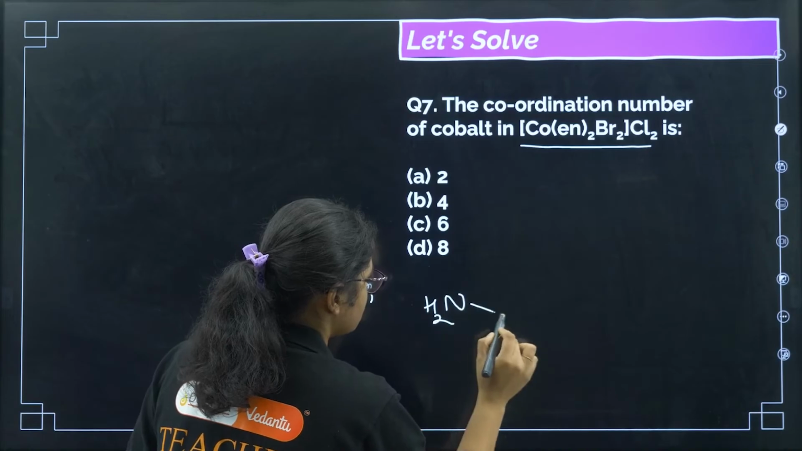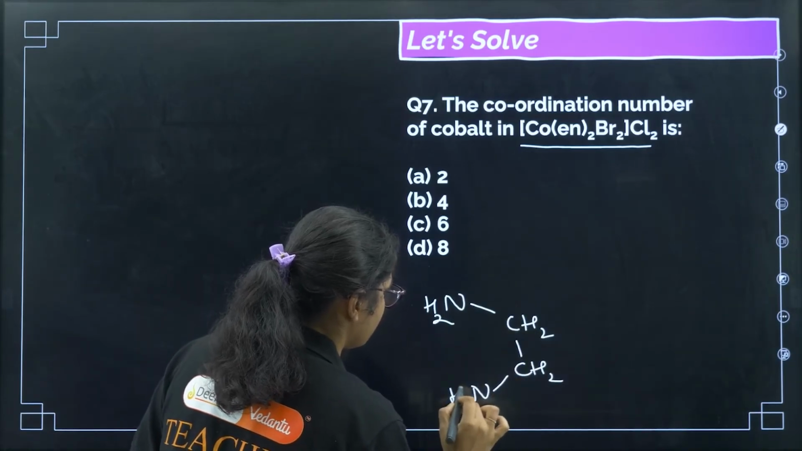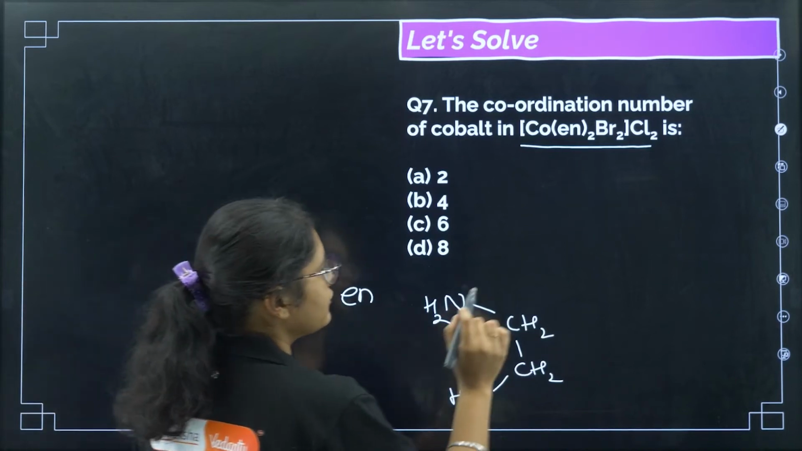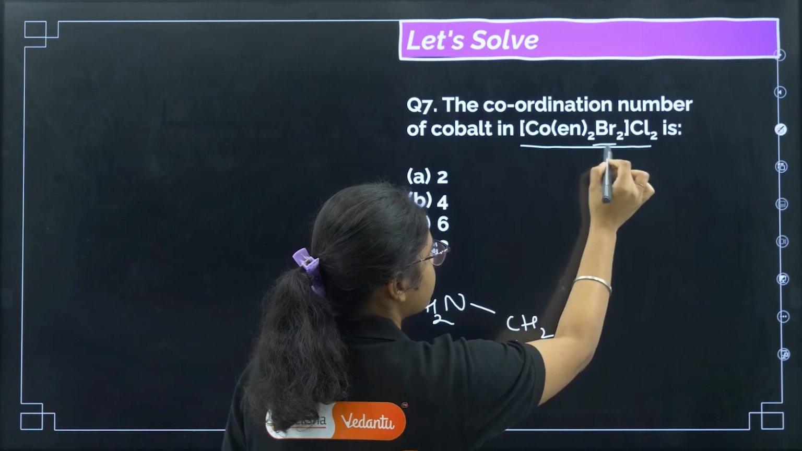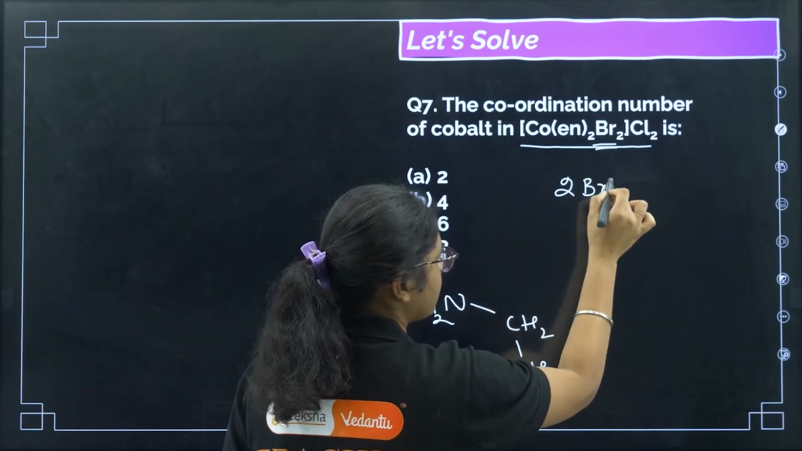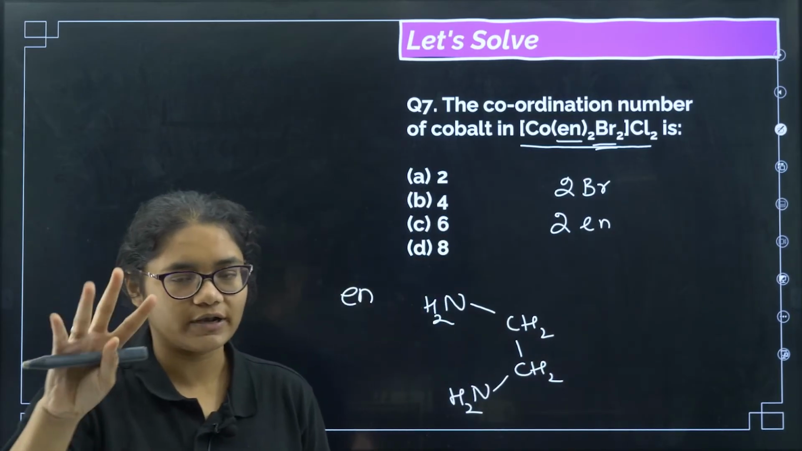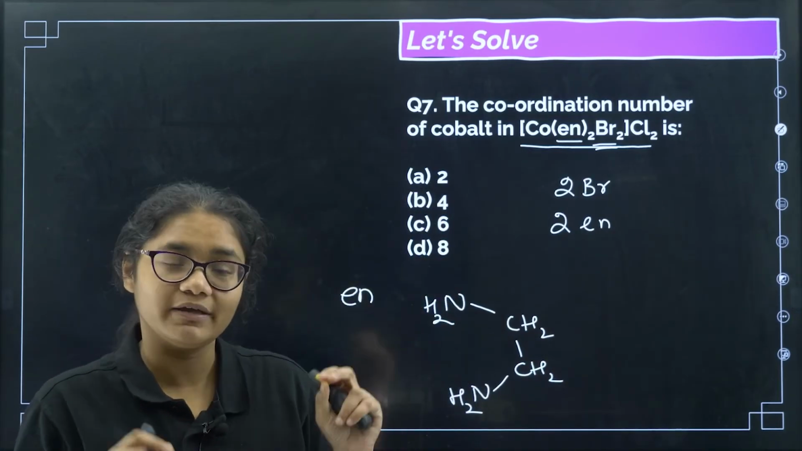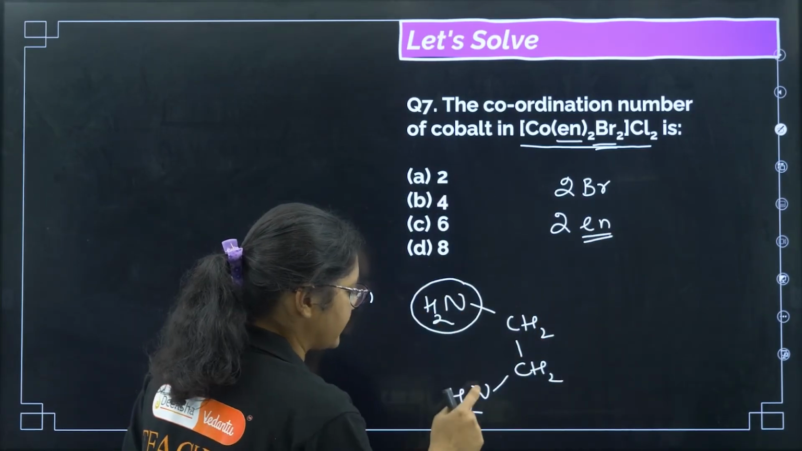NH2, CH2, CH2, NH2. Now you see, cobalt coordination number means how many ligands are there. So there are 2 bromines and 2 en. You might think the coordination number is 4, but you are wrong here. Very carefully see, from one en there are 2 sides, right.